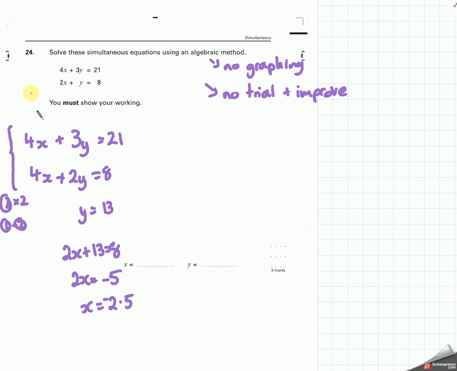The other one for the same technique of elimination would be to multiply the second equation by 3, and this will eliminate the y. So we now have 6x plus 3y, plus 3y, equals 21, and it equals 24. And now when I do this, 8, 16, 24, that's there. Y, I've got an error in here somewhere. 2x, 5, 2.5.